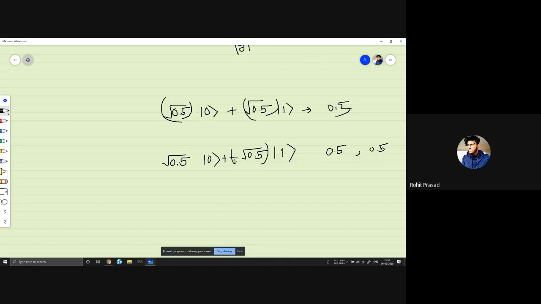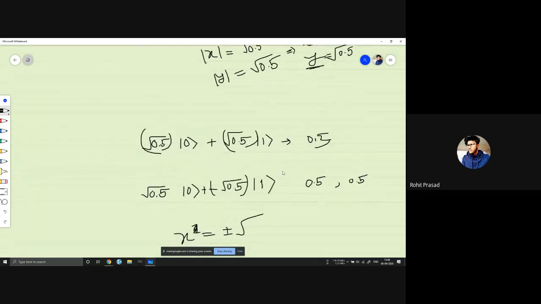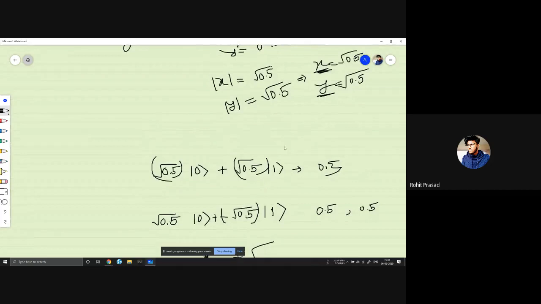Because of this being a complex number as well as a real number, we have x square, so x is equal to plus or minus that root.